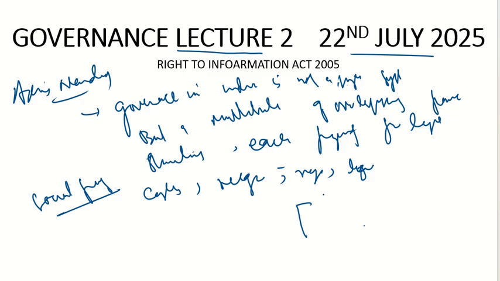Then there is also a third important challenge to the governance in India, and that is of the cultural and social norms. For example, let's take the example of triple talaq.